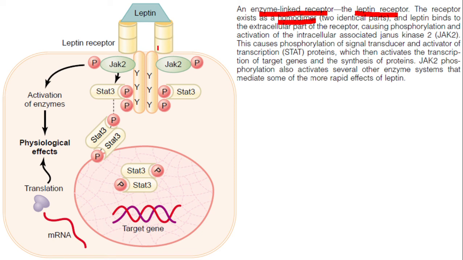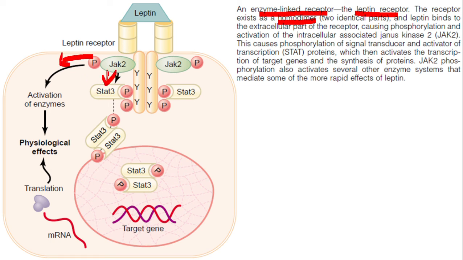With the homodimer receptor, leptin is bound, and it has a region on the inside of the membrane. This is the cytoplasmic region. What happens? Binding of leptin on the leptin receptor on the extracellular surface leads to two types of reactions. This is reaction 1 and this is reaction 2.